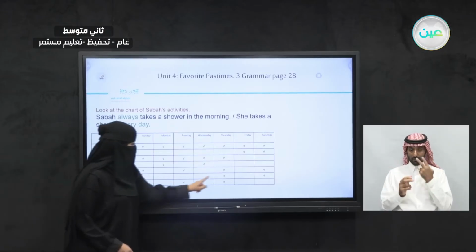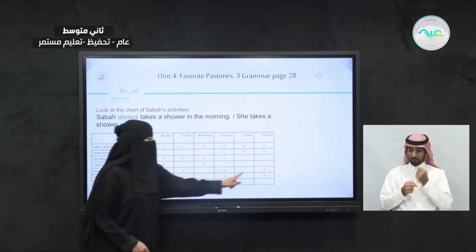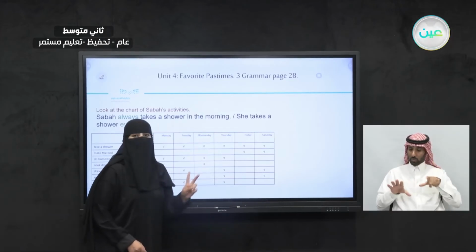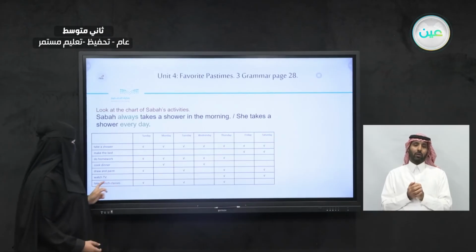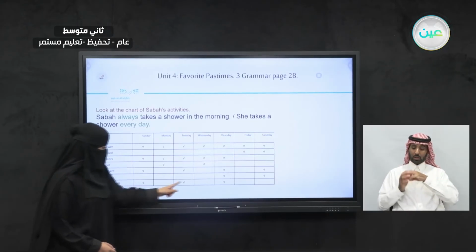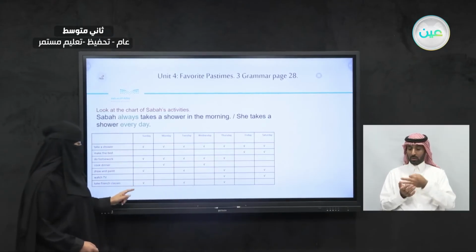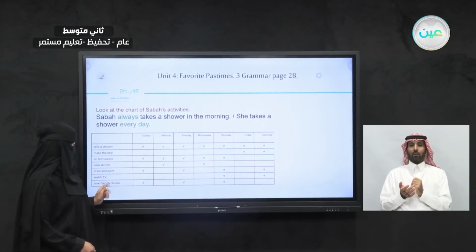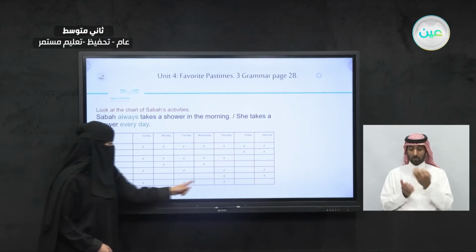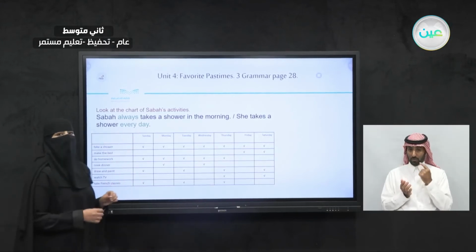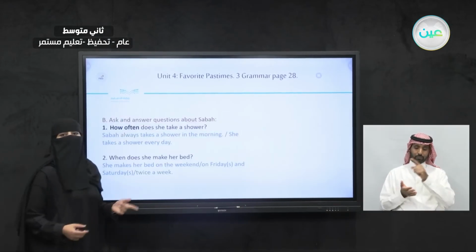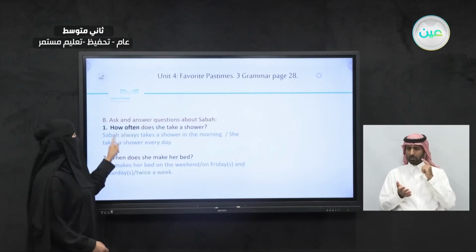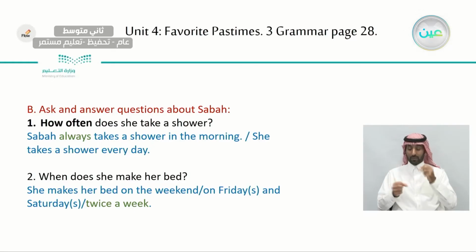How about watch TV? Let's check. She's doing it twice a week. We have only 2 checks. She does that twice a week. How often does she take French classes? Let's check. Well, she often does take French classes. See? Now, we are going to look at the questions and try to answer using these adverbs, okay?